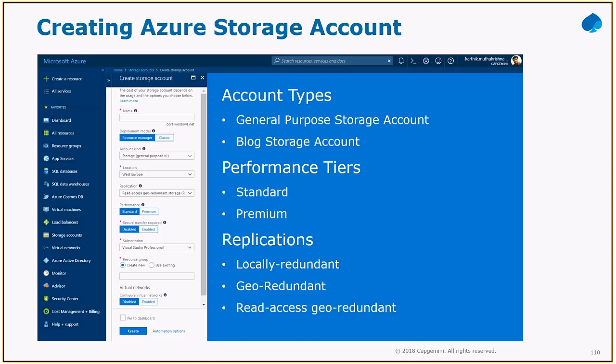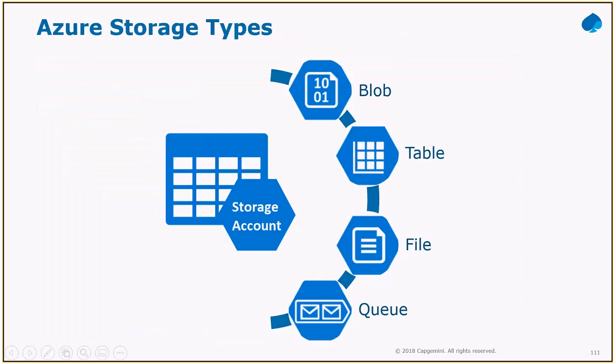As soon as you create the Azure storage account, you need to clearly say what sort of details you are going to store under that particular account. And these are some of the important things. When you're going for the Azure storage types, as I told you, for a storage account you can store blob storage, table storage, file storage, and queue storage. Each and every object stored in this Azure storage will have a unique URL address.